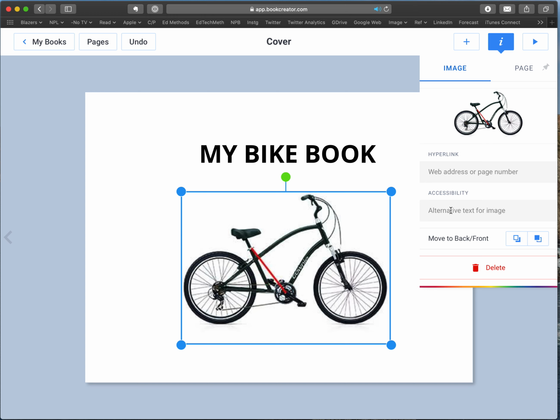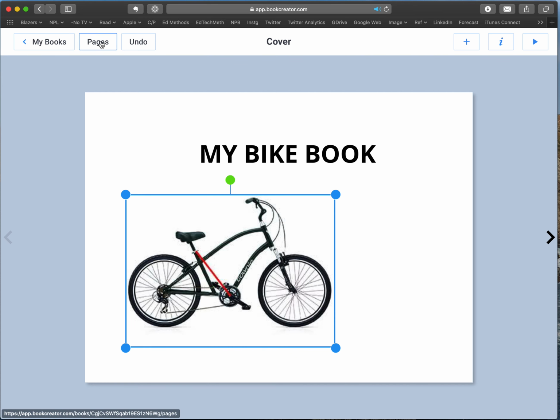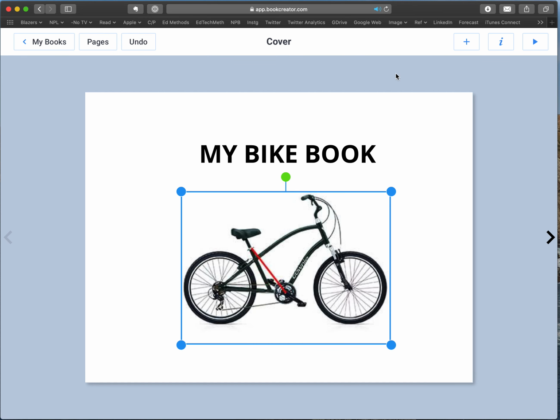I could add an accessibility text, so I could type in the word bike here. So if a student was having this book read to them, they would know. I can move things around. I can undo things that I move around. Let's look at some other elements we can put in.